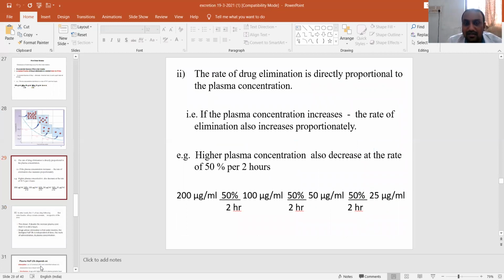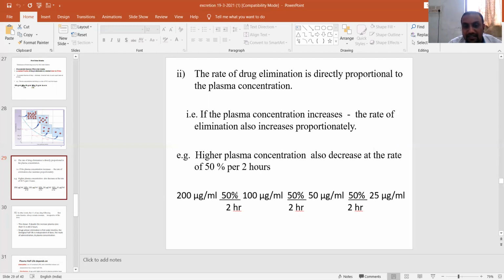The rate of drug elimination is directly proportional to the plasma concentration. If the plasma concentration increases, the rate of elimination also increases proportionately. Higher the plasma concentration, the concentration still decreases at the rate of 50% per interval. If you see the example in the previous slide, the concentration was 100 per ml. Here it is 200 per ml.